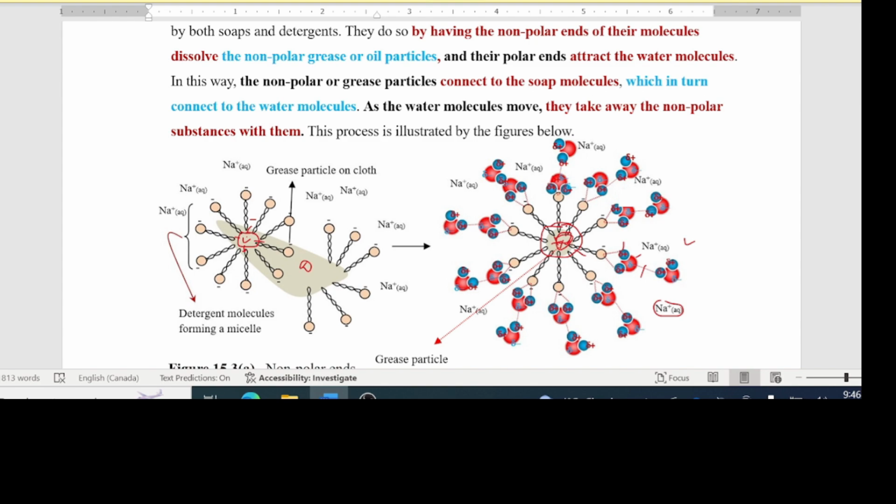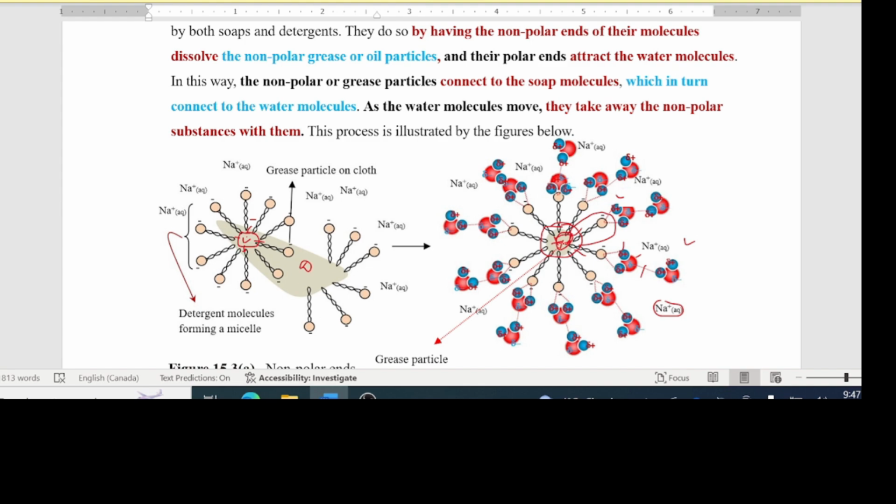So here's a brief summary of the processes involved in the cleansing of a fabric of grease or oily particles by either soap or detergent molecules. Their non-polar ends or hydrophobic ends dissolve the grease particles by London dispersion forces. Their polar ends or hydrophilic ends are attracted to water molecules by dipole-dipole forces.